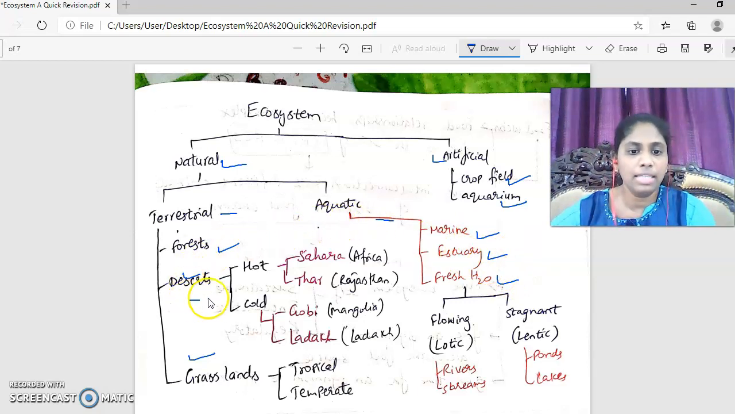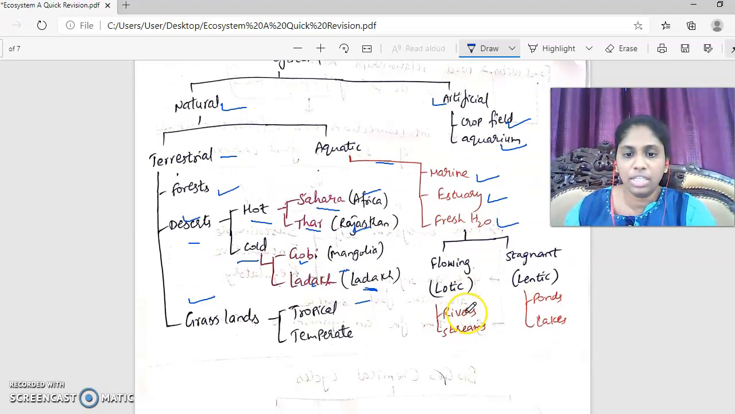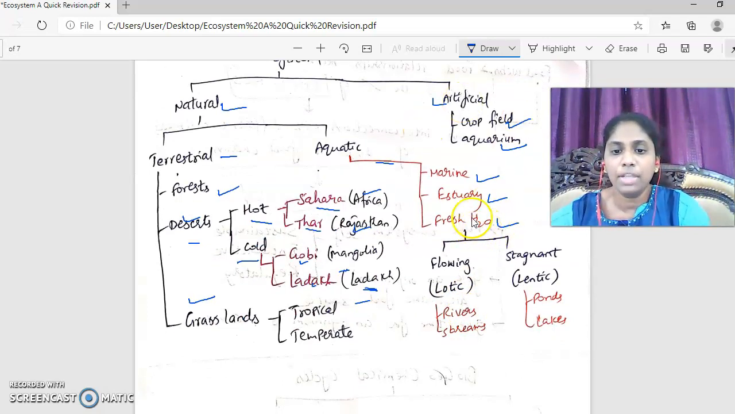Then deserts, there are hot deserts and cold deserts. Yes, there are cold deserts as well. Hot deserts, for example, Sahara and Thar. Sahara in Africa, Thar in Rajasthan. Cold deserts, examples here, Gobi in Mongolia and Ladakh. Ladakh is right now separated from Jammu and Kashmir. Now it has been given a Union Territory rank, right? Then freshwater, very important points here.